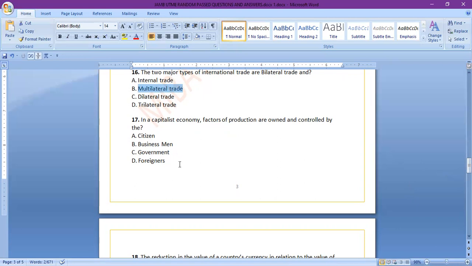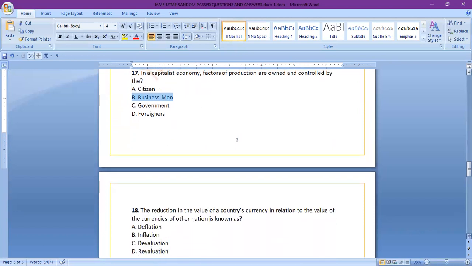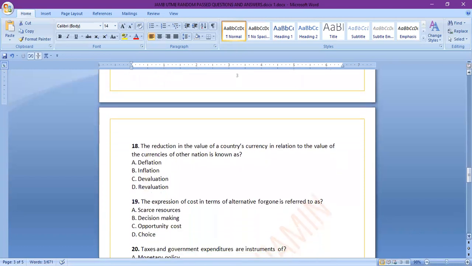In this case, you know the answer, I believe, though they try to make it a bit tricky. But those of you that are smart will know that the businessman here refers to what? Private individuals, right? Because businessmen are just private individuals. So in a capitalist economy, factors of production are owned and controlled by the businessmen, not the citizens, not the government, not the foreigners, but rather by businessmen.